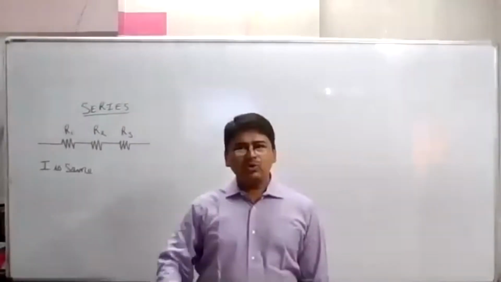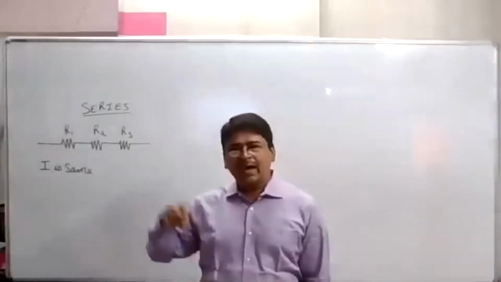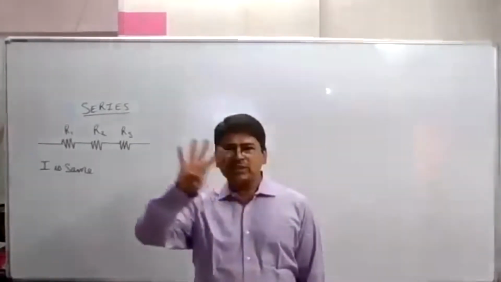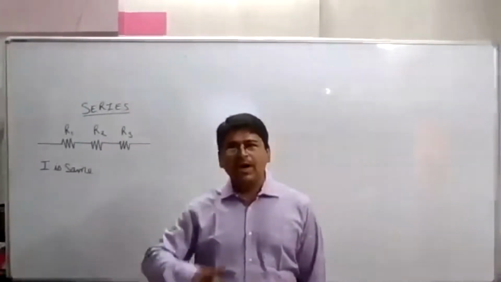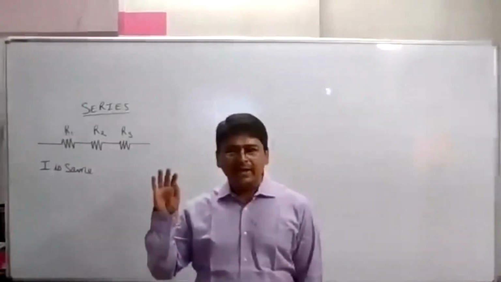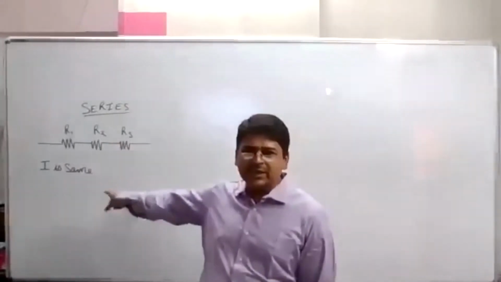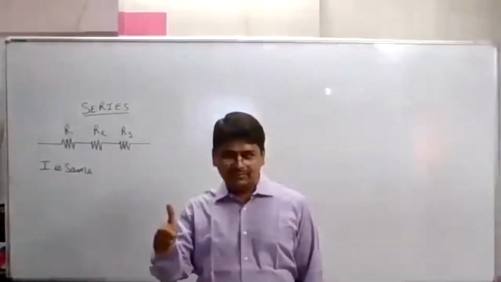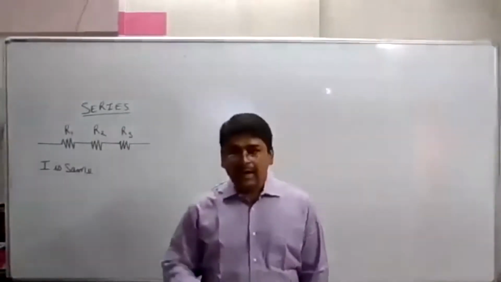I gave you so many examples. Electron will pass through R1, R2, R3, rate of flow of charges, ammeter reading will be the same, and current will be the same. All these four things are connected together and they are the same. So are all the four things clear? And is it 100% clear that current will always be the same in series circuit? Yes, sir.